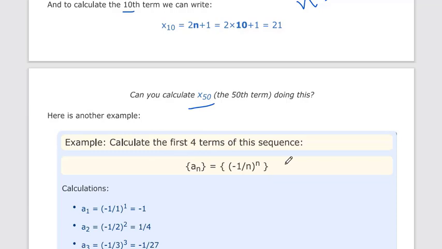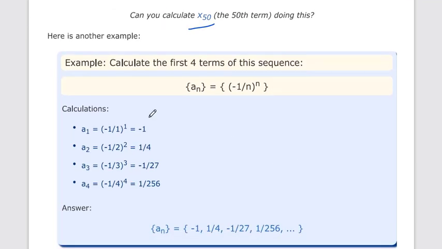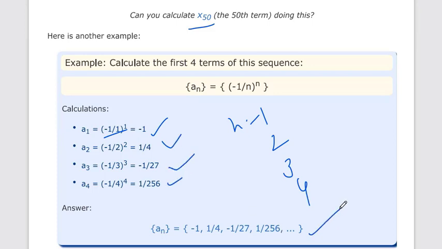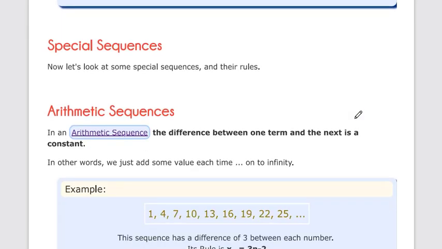Calculate the first 4 terms of this sequence. This is basic, not difficult at all. We only have to put n is equal to 1, 2, 3 and 4, and with the help of calculation we get the answer and we can get the series. So with the help of the series you can get the formula, or with the help of the formula you can get the series. Now let's start with some special types of sequence.